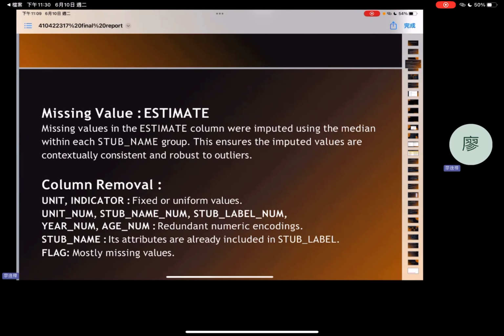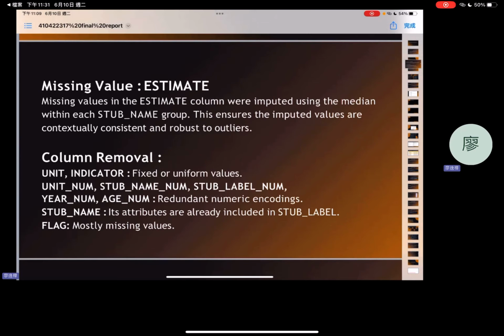I addressed missing data in the estimate column by replacing it with the median within each subgroup name. The median is robust against outliers and ensures that the distribution and relevance of the data were preserved. I also removed uninformative columns, such as those with a fixed value, redundant information, or mostly missing data. This cleaning focuses the data set on related variables for better analysis.